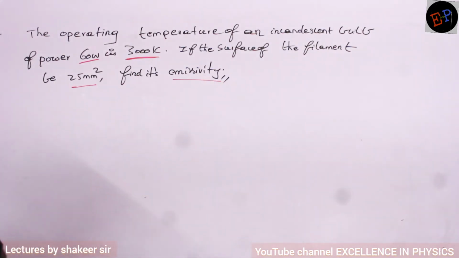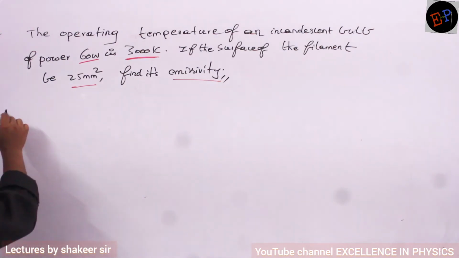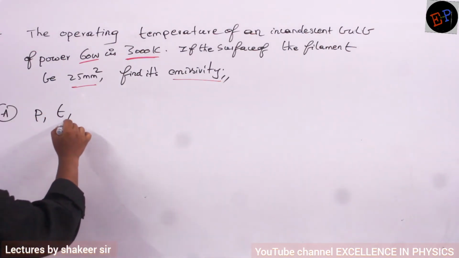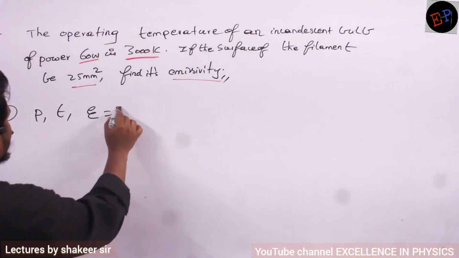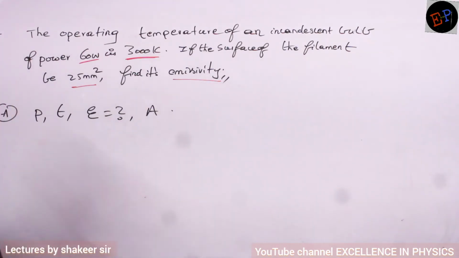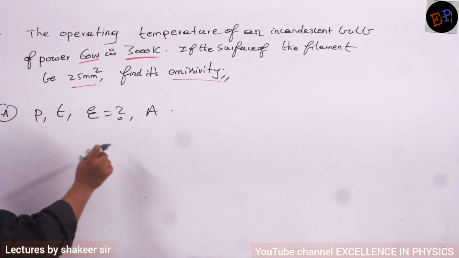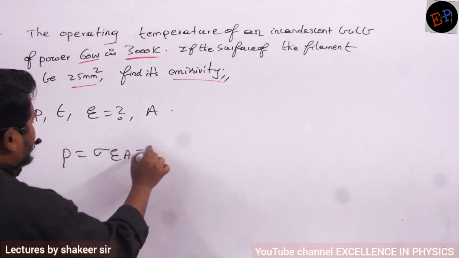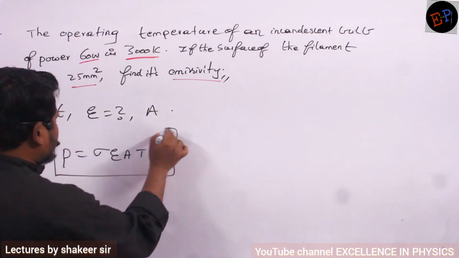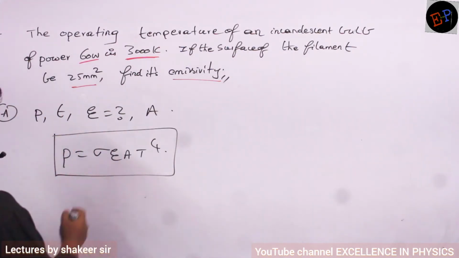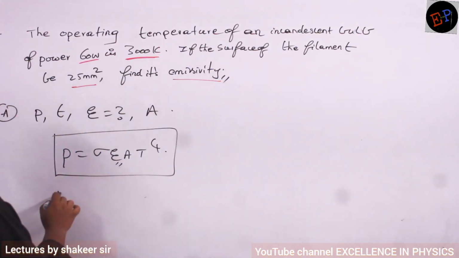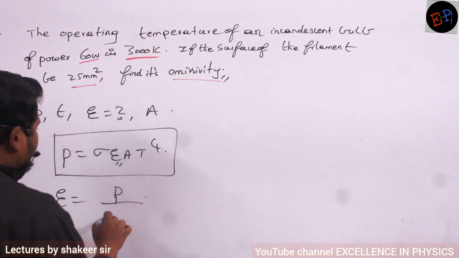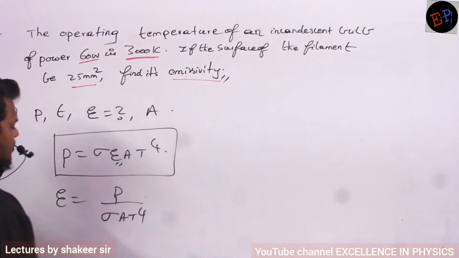So what are the terms which are given? Power is given, temperature is given, surface area is given, and emissivity I have to calculate. All of them are present only in Stefan's law. What is Stefan's law? Power is equal to sigma E A T power 4. This is the equation. Just substitute in this equation. He is asking us to find emissivity, so E is equal to P divided by sigma A T power 4.